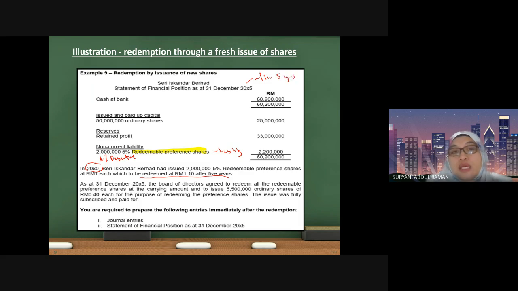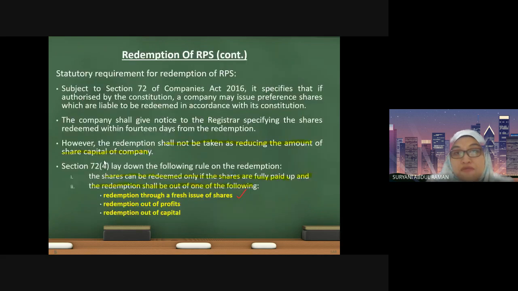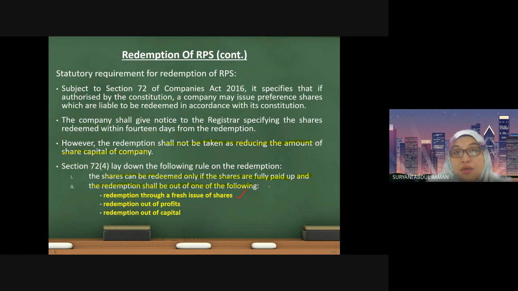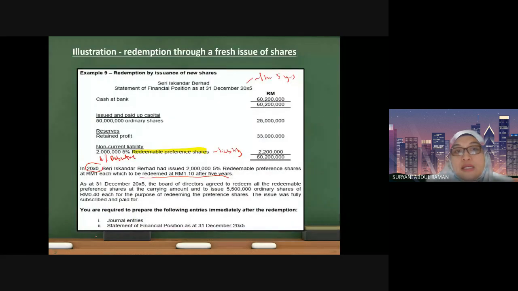We started issuing it in year 2000, where remember, when you start issuing the shares, you also need to decide the redemption value. Recall in the first slide just now, the price at which the company redeems these shares is already decided at the time the shares are issued. So back to our question, when the company issued the shares in year 2000, they already decided the redemption value. This is the redemption value.